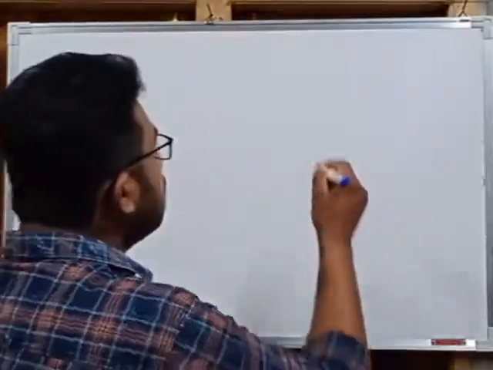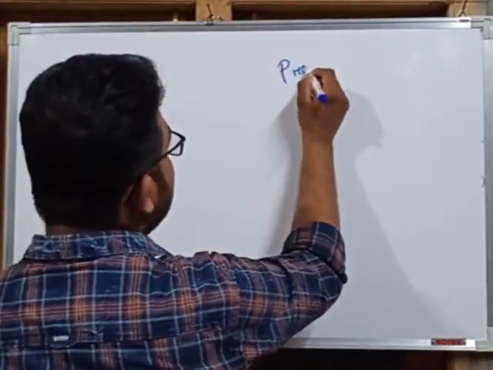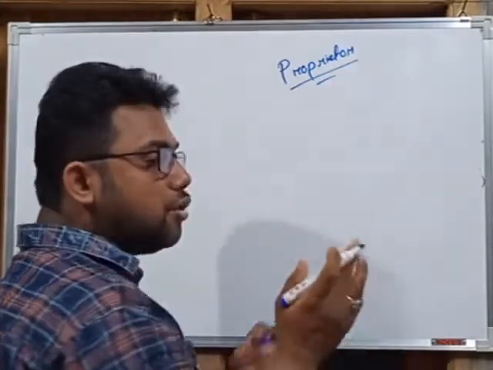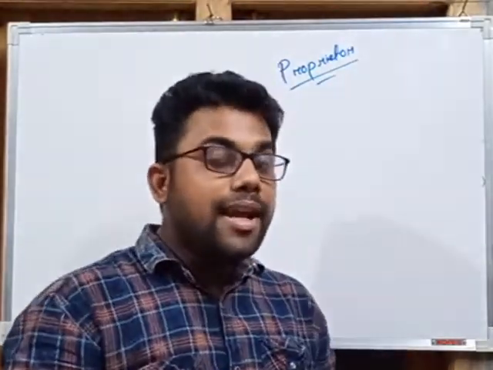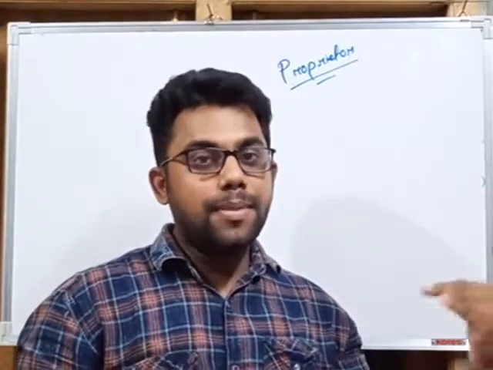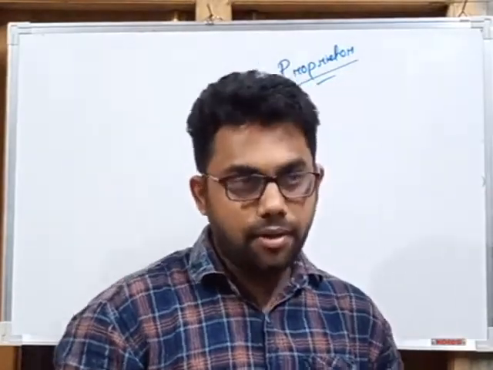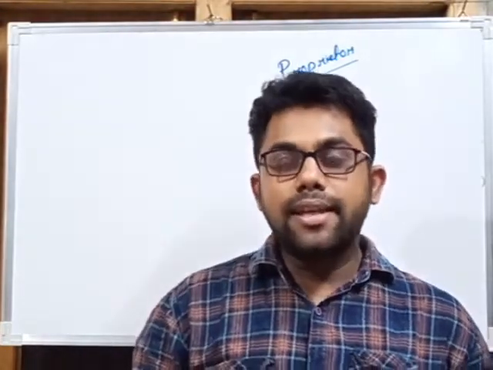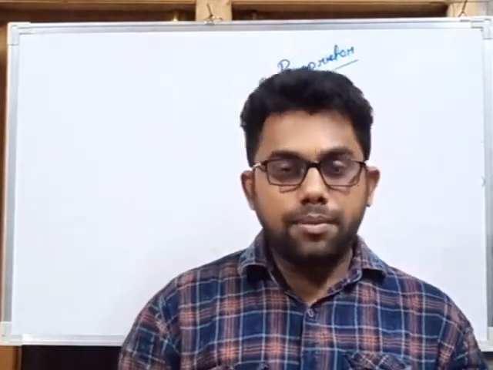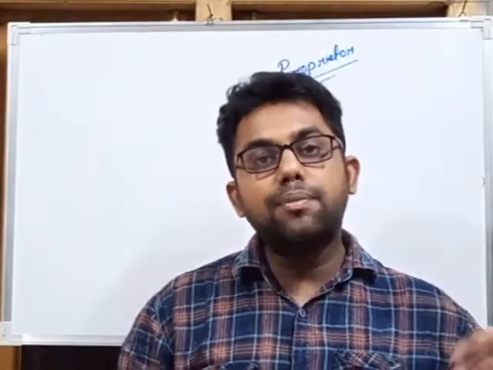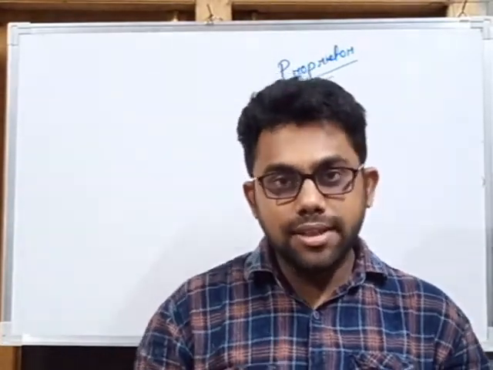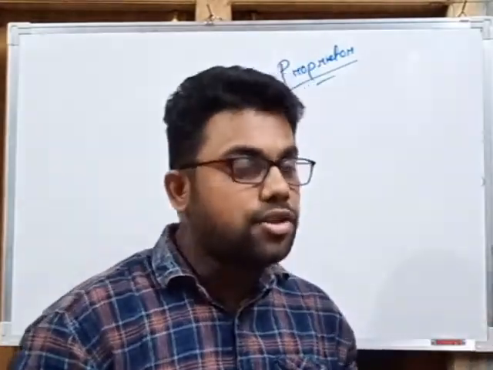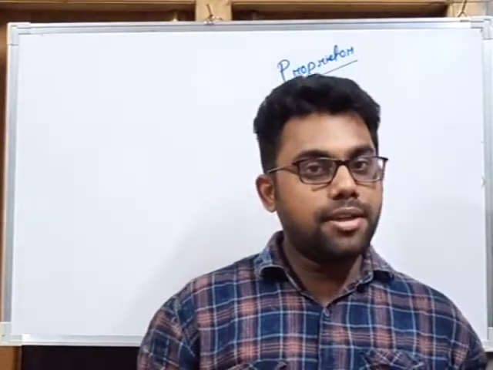About some basic terms that we learned in the last class, the first one is the owner, the proprietor. Proprietor means the owner of the business, any person who starts a business. A single person can start a business, two persons can start a business, or more than two persons can start a business. In such a case, all these persons who started a business are called proprietors.